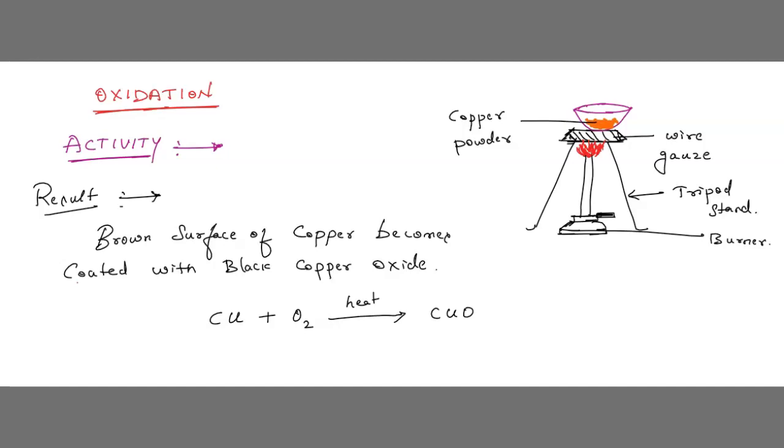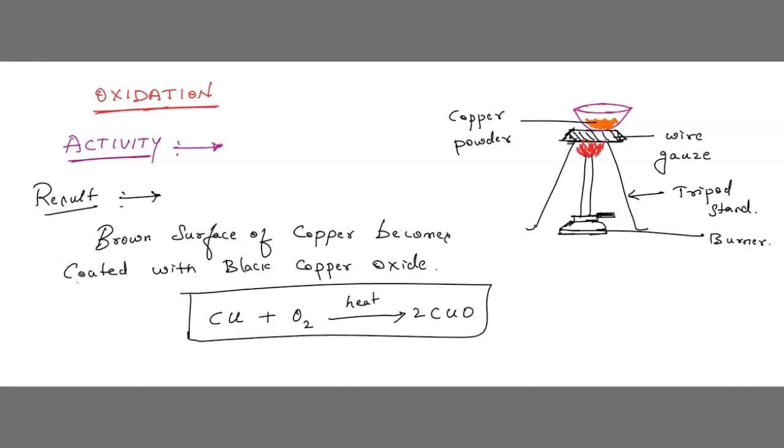We got CuO. What do we get here? CuO means nothing but copper oxide. When copper combines with oxygen, it gives copper oxide. First it was only copper. While we are heating, definitely it combines with oxygen, so it has become copper oxide. Is it balanced? No, you can put 2.